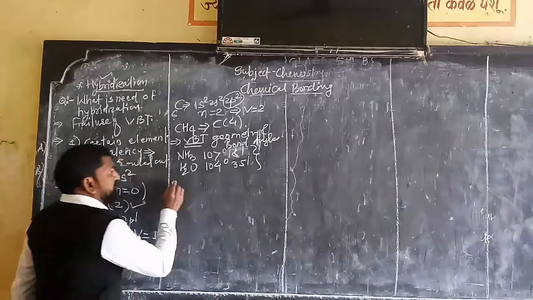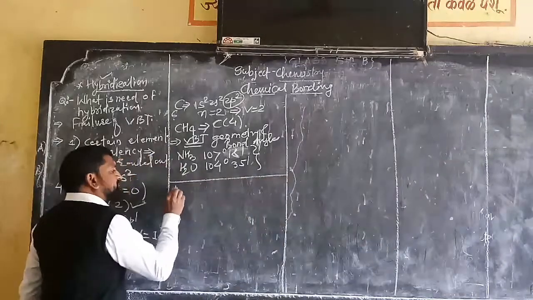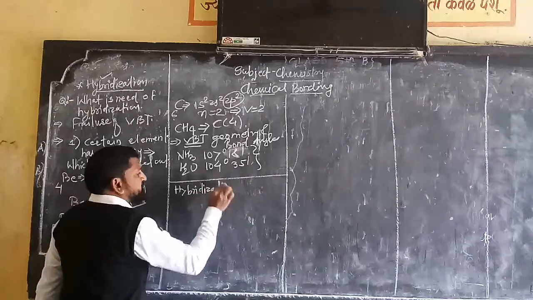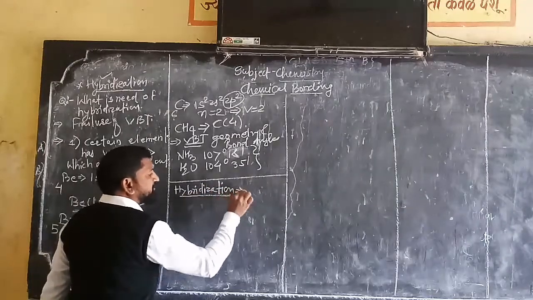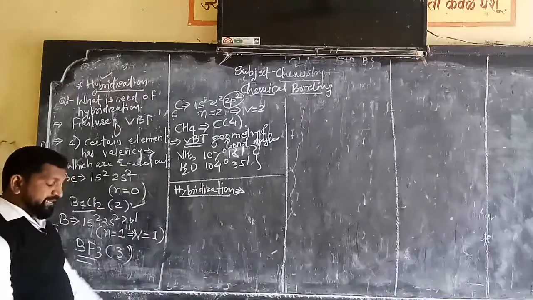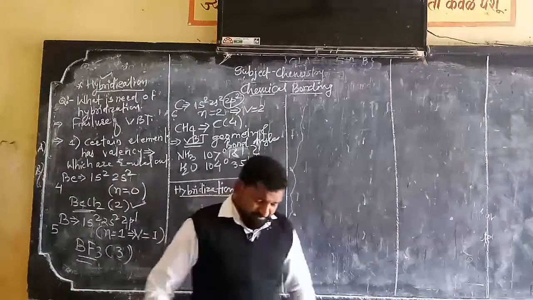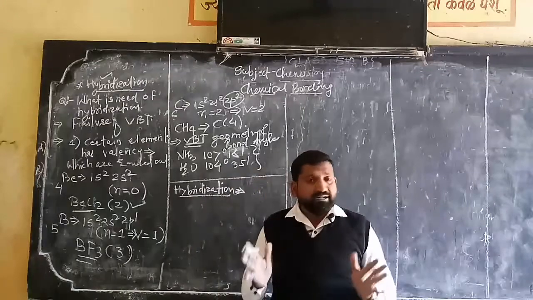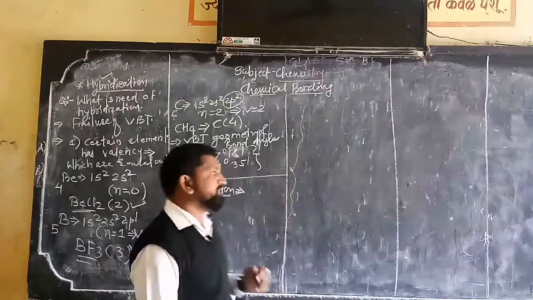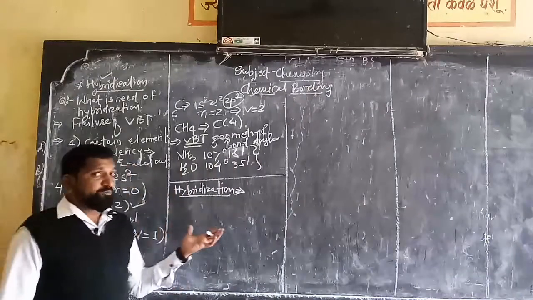Now let us start the topic hybridization directly. You have to read from the textbook what is meant by hybridization. An atom exhibits certain orbitals known as atomic orbitals.